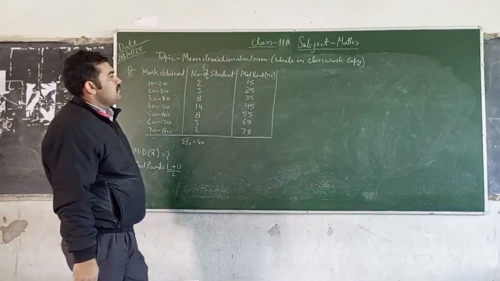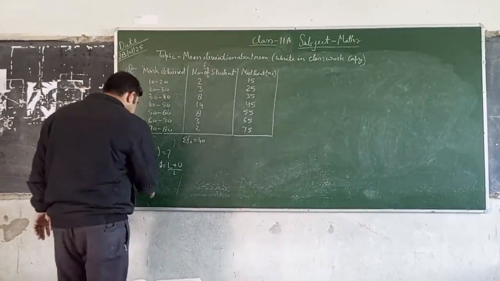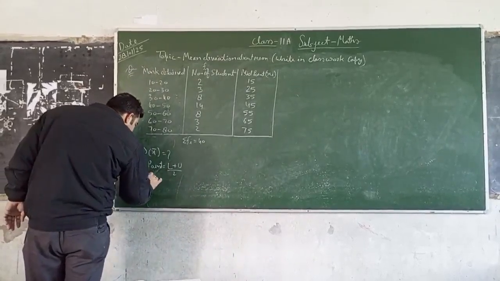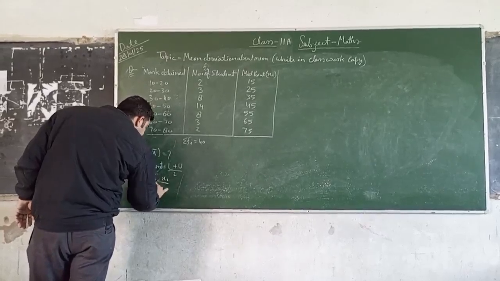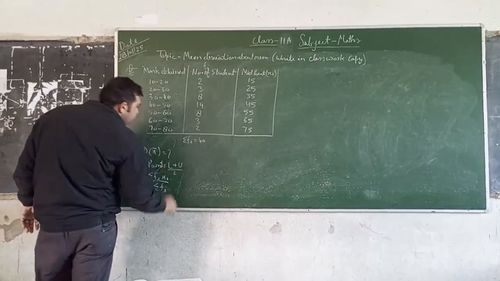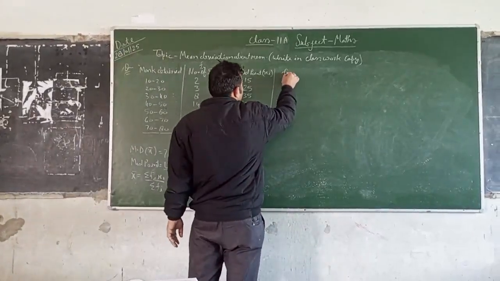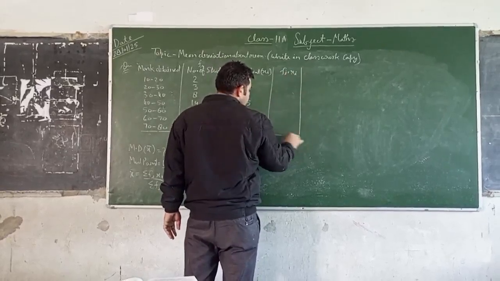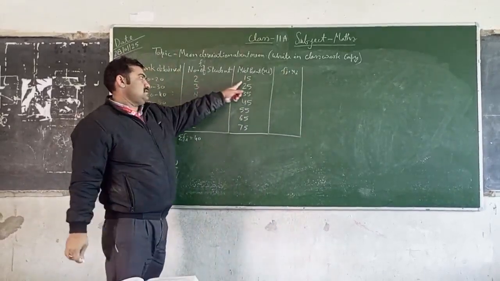Again, the formula of mean is x bar is equal to sigma fi xi upon sigma fi. Next column is fi into xi. Now here fi is this and xi is this.